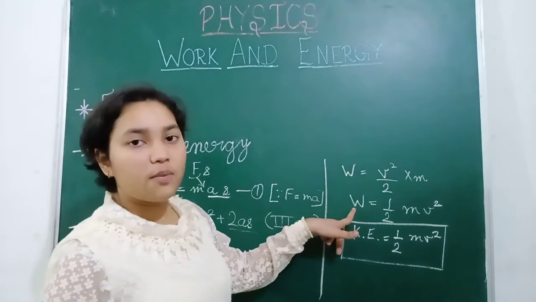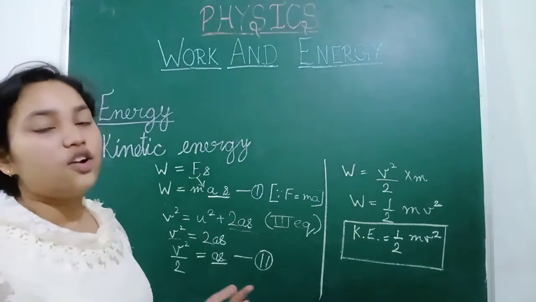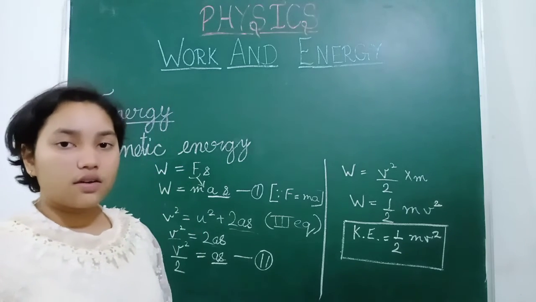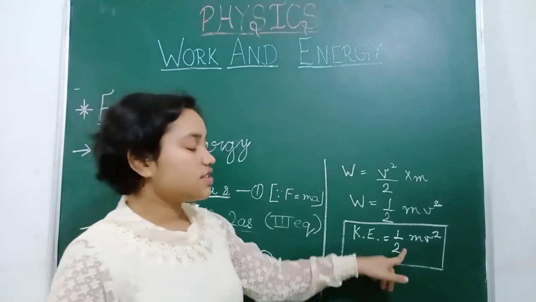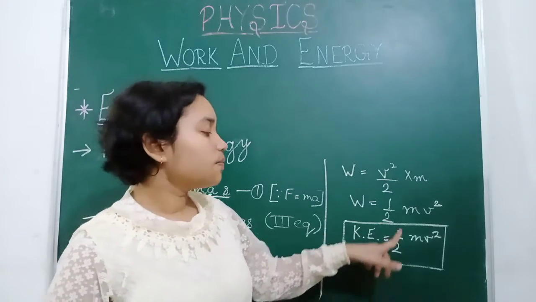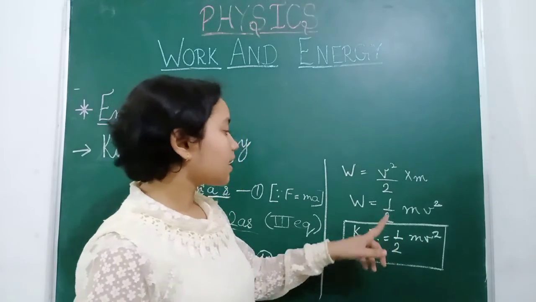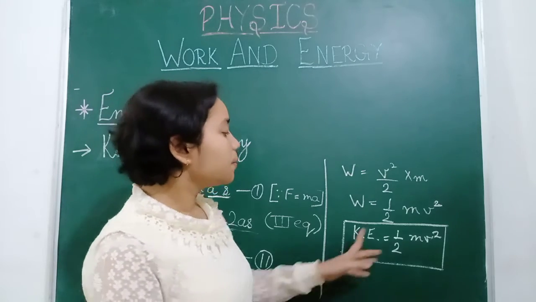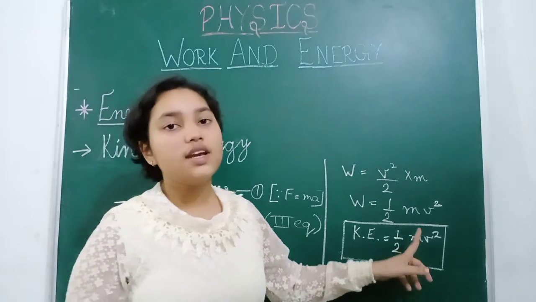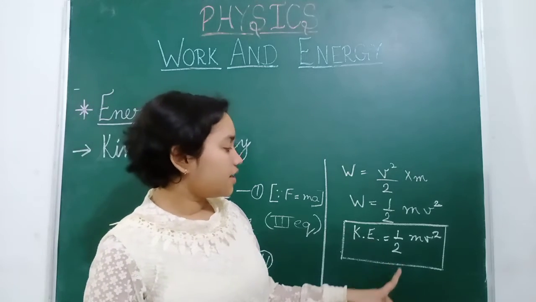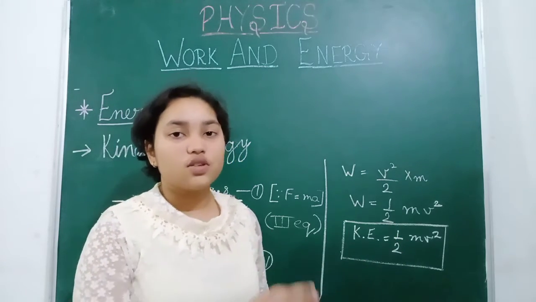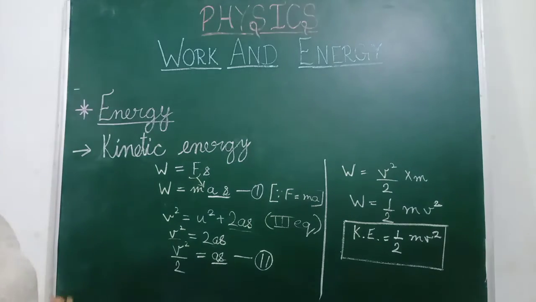And in place of W, because work done is the energy, we can write kinetic energy is equal to 1 by 2 mass into final velocity square. So this one is the formula, KE is equal to 1 by 2 mv square. So this is the formula for kinetic energy.